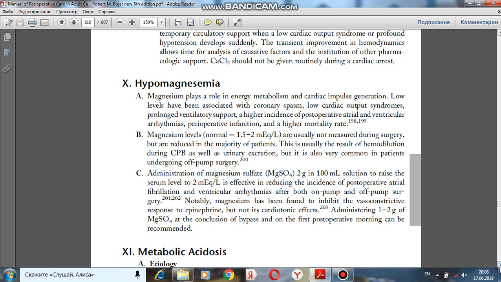Notably, magnesium has been found to inhibit the vasoconstrictive response to epinephrine but not its cardiotonic effects. Administering 1 to 2 gram of magnesium sulfate at the conclusion of bypass and on the first postoperative morning can be recommended.